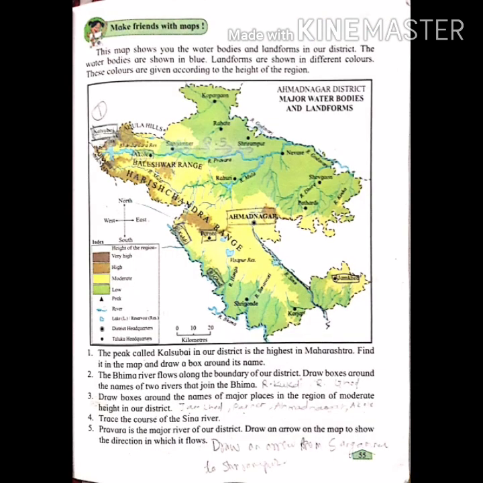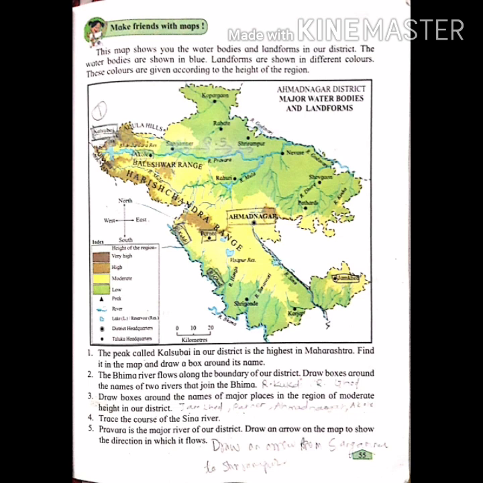Now let us go to page 55 of your book. Make friends with maps. This map shows you the water bodies and landforms in our district. The water bodies are shown in blue. Landforms are shown in different colors.